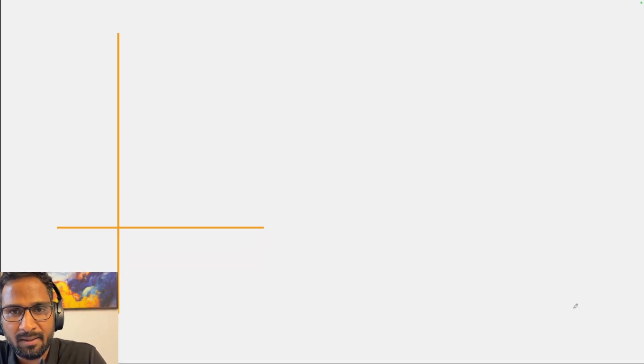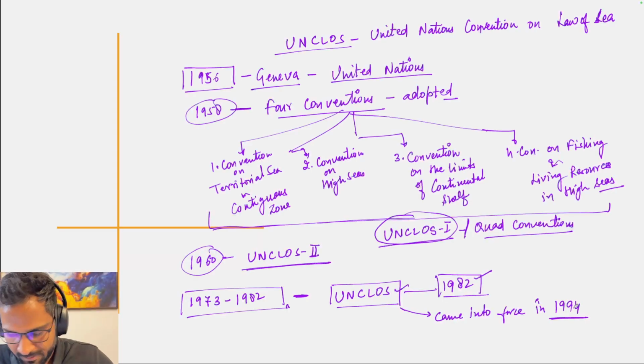Obviously, we know that UNCLOS's main responsibility is to fix the rights and responsibilities of the coastal states in order to govern and regulate the oceanic world. So the present day UNCLOS has divided the oceanic world into different zones.